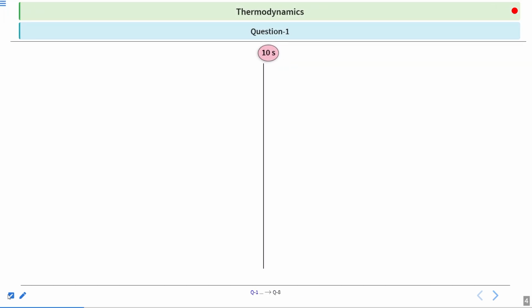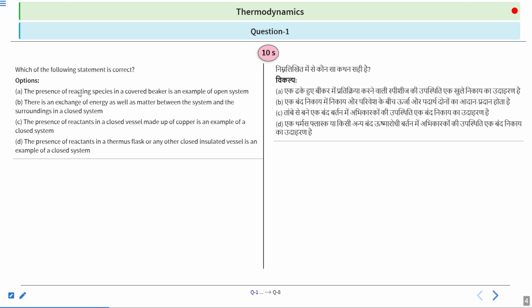Question number 1. Question number 1 says which of the statements is correct. So basically you have to find the correct statement. Options are A. The presence of reacting species in a covered beaker is an example of open system. So what is open system? Open system is one which allows the mass and energy exchange both.